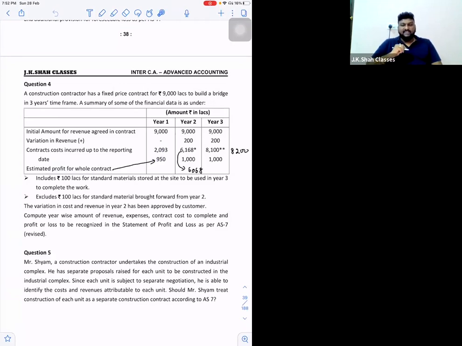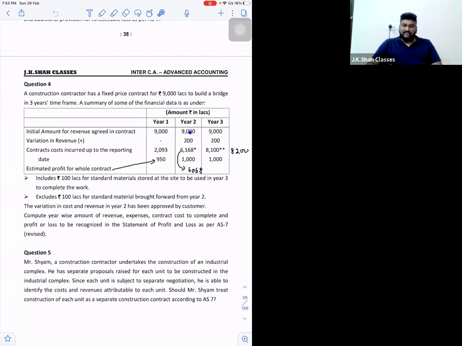Now, can I say one thing is missing? That is total cost or total estimated cost. But sir, can I say revenue minus profit will give me total cost? Right? So revenue is 9,000 minus total profit is 950. So 9,000 minus 950, 8,050 rupees will be my total estimated cost. And total estimated cost is required for what? For calculating percentage of completion. Correct? Now let us go to the second year.